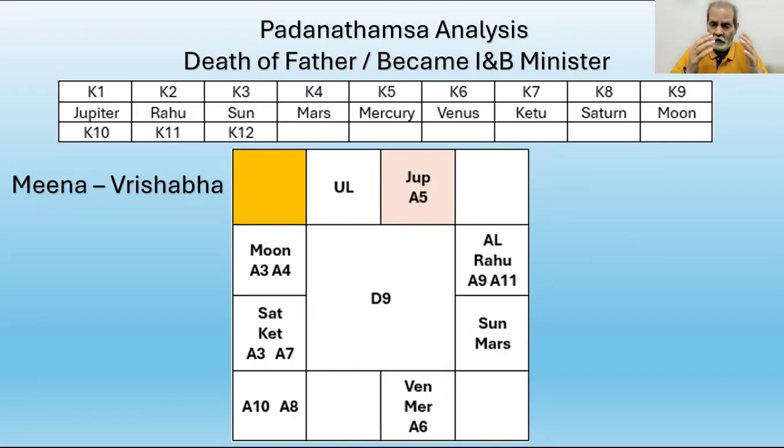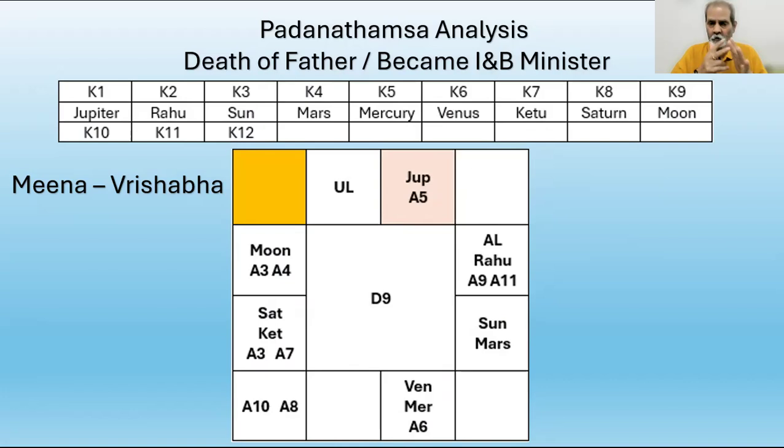And so this D10 chart indicates Arudha Labha, Lord of Arudha Labha are connected to A9 and A8, Lord of A9, Lord of A8, Karaka of father and Karaka of death, Saturn.